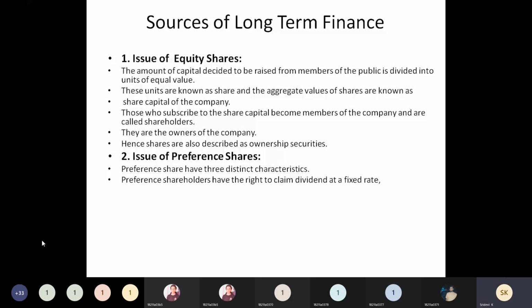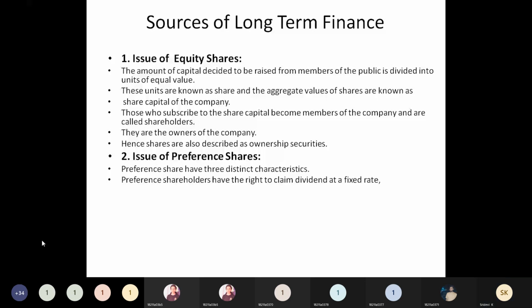In the case of cumulative preference shares, cumulative means nothing but adding up, right? So what is going to be added up? The company may not always be earning profits, or sometimes it is not going to declare the dividend. If in any one year the company does not issue the dividend due to any reason, that dividend amount will be added to the next year, which is called cumulative preference.